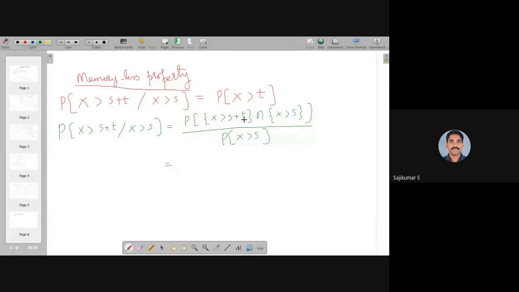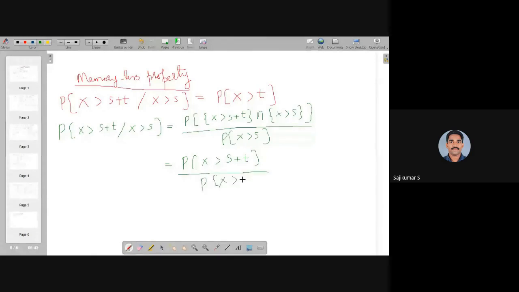So the probability that X is greater than s plus t intersection X greater than s, the common points, are X greater than s plus t. That is divided by P of X greater than s.